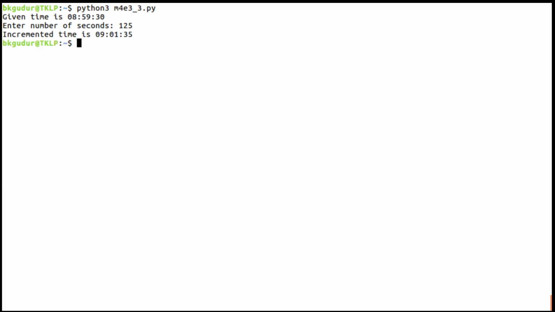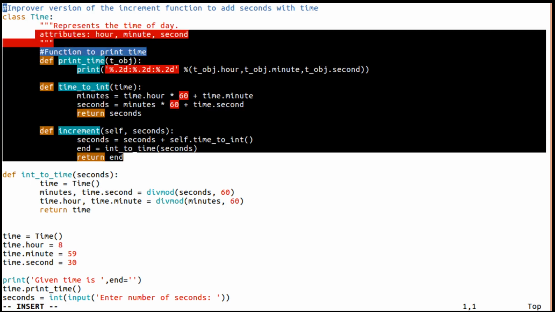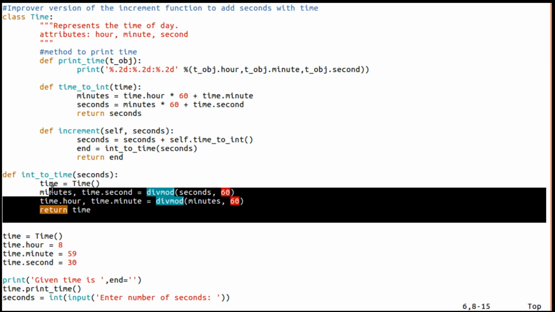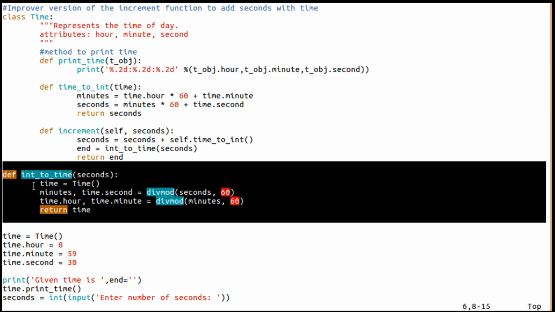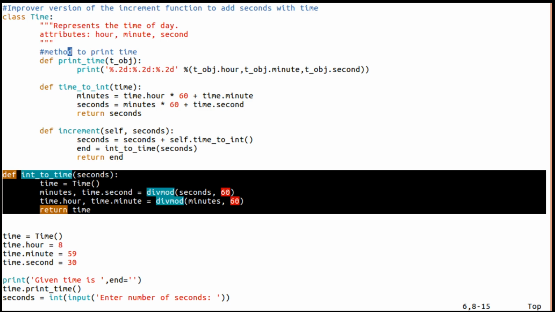125, incremented time is 9 hours 1 minute and 35 seconds. Try to understand here. These all are methods, not functions. Even this is a method, whereas this is a function. I told you why we cannot convert this to a method, because it will not take any of the time objects as a parameter. Because of that, we cannot convert this to a method. Hope this is clear to all of you.